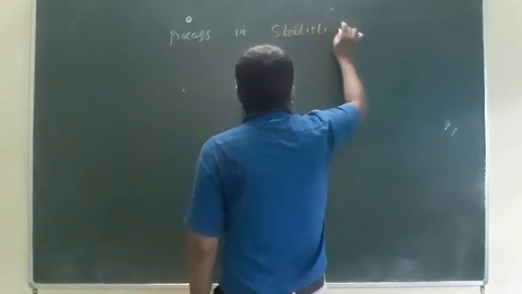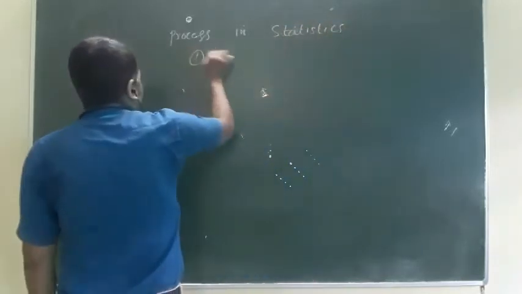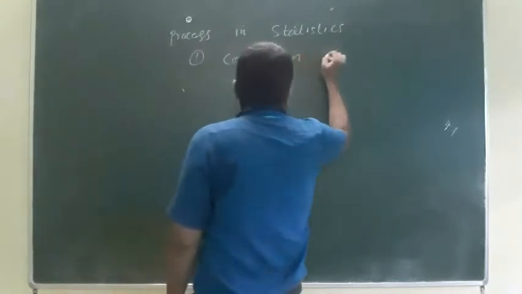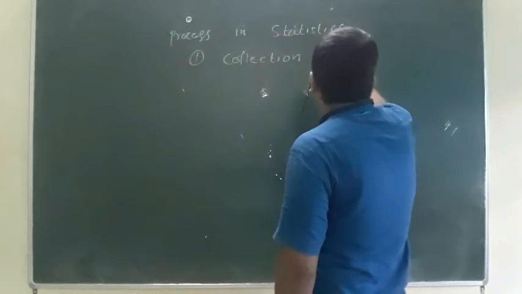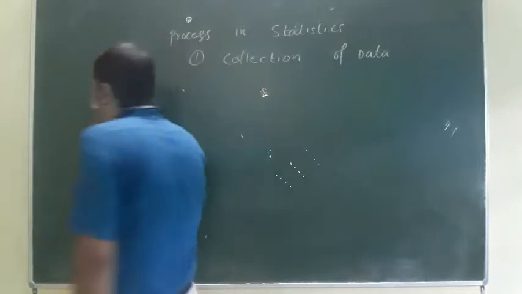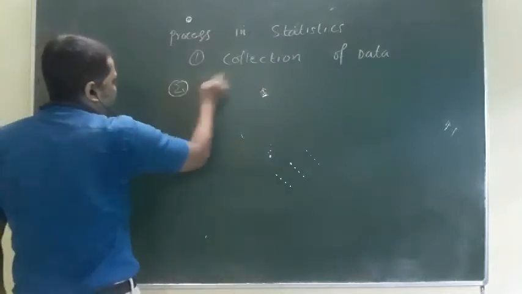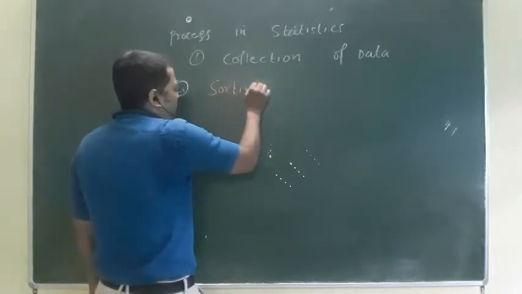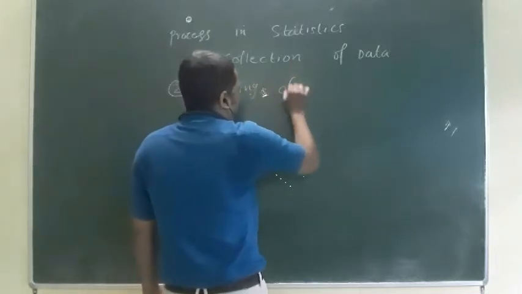Statistics. The first process is the collection of data that I have already mentioned. There are two methods: the primary method and the secondary method, so that you can collect. The second one is, after collection, the sorting of data.